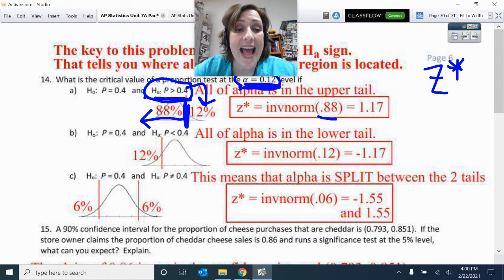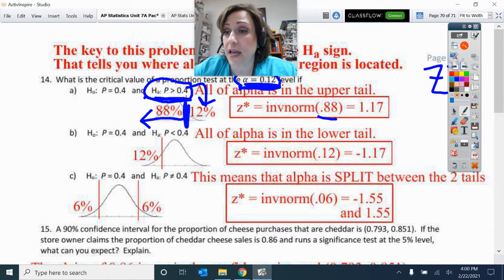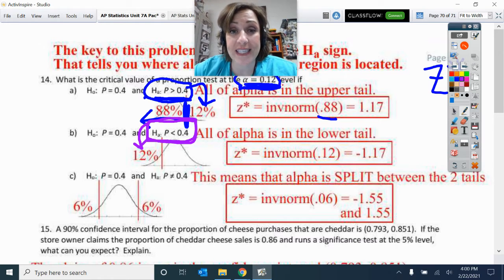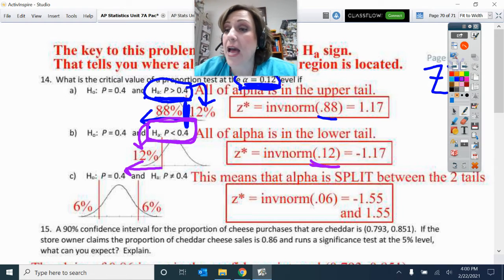Part B has a different HA. It has an HA that is a one tail, lower tail. So it puts the entire 12% in this lower section. So I inverse norm that 0.12. So that one's critical value is negative 1.17.